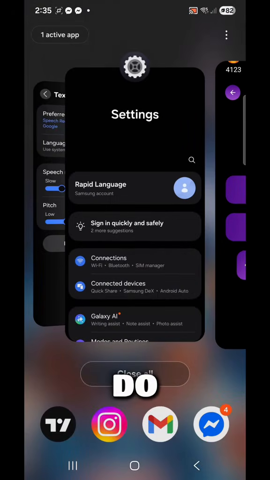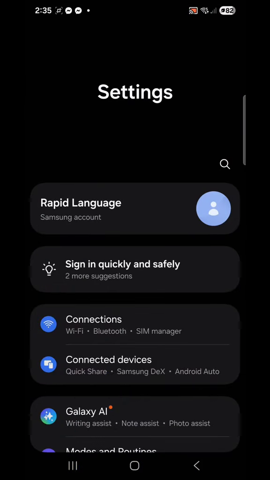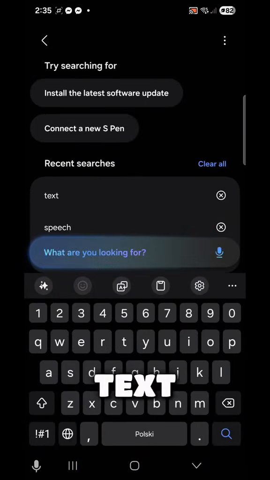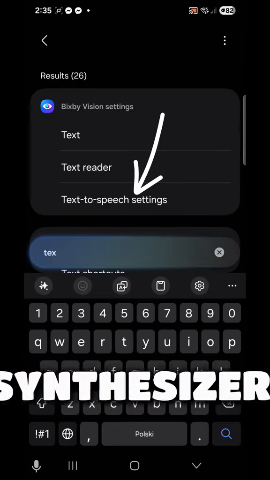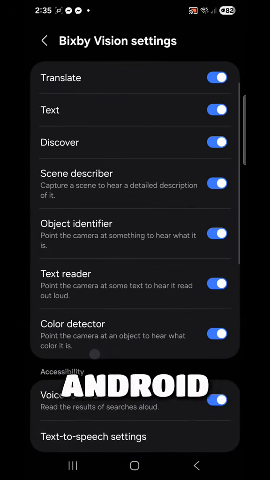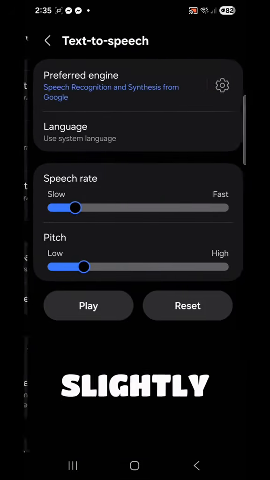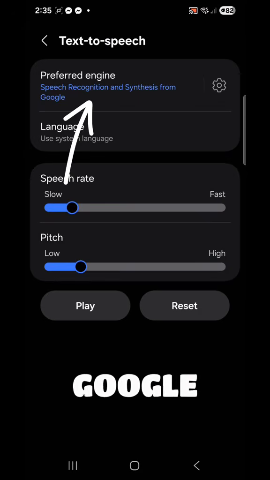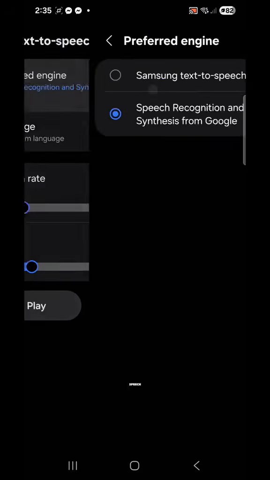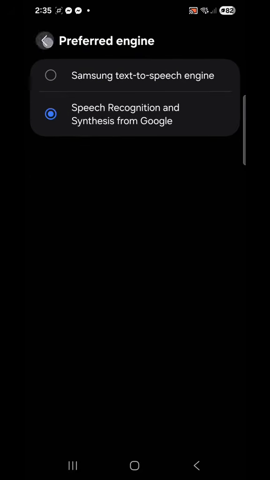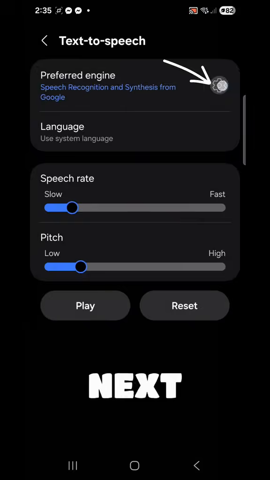Here's what to do. Go to Settings on your phone. In the search bar, type Text to Speech or Speech Synthesizer. Different Android versions have these settings in slightly different places. Choose Google Text to Speech Engine or Google Speech Recognition and Synthesis. Tap Settings, the little gear icon next to it.